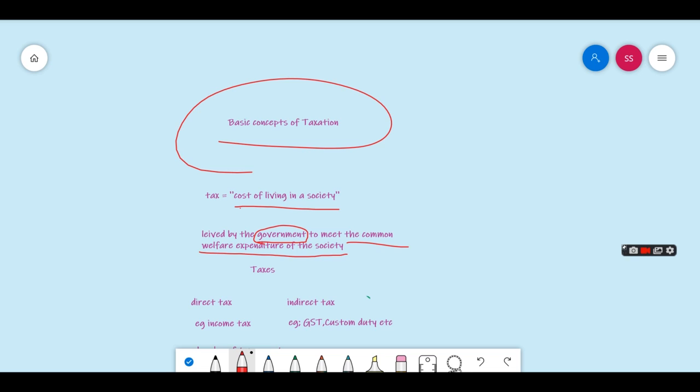We are using the roads, we are using the bridges, all constructed by the government. How will the government get money to construct all this? By charging taxation.